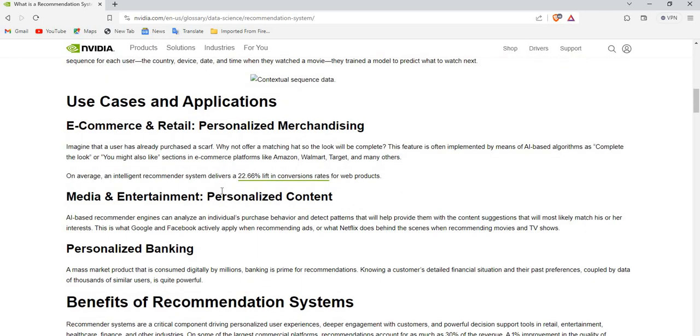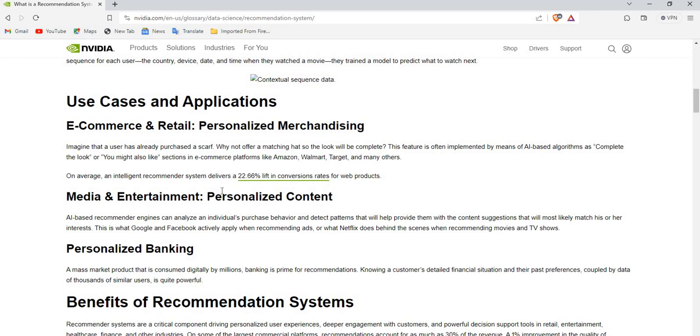Use cases and applications. E-commerce and personalization. Imagine that you have already purchased a scarf. Why not suggest matching items to complete the look? This is a feature often implemented by AI-based algorithms that complete any look. You might also like sections appear on e-commerce platforms such as Amazon, Walmart, Target, and many others.